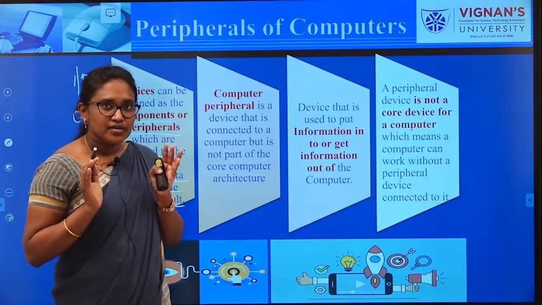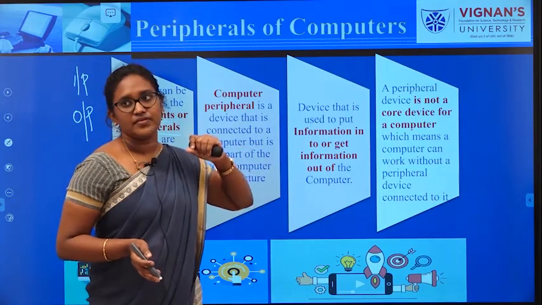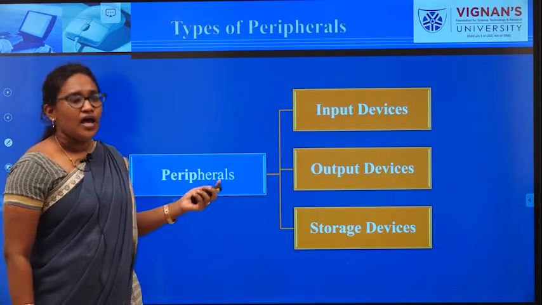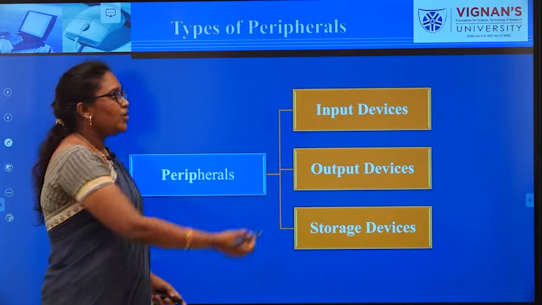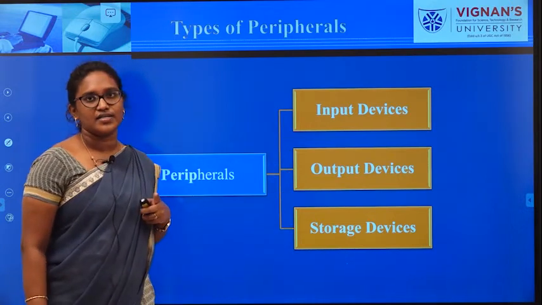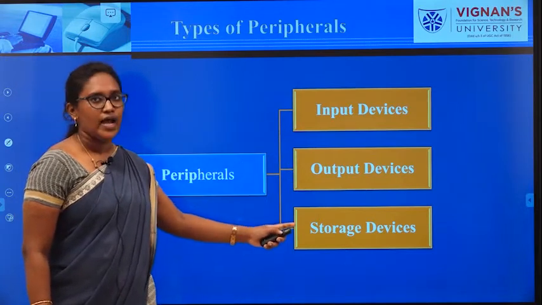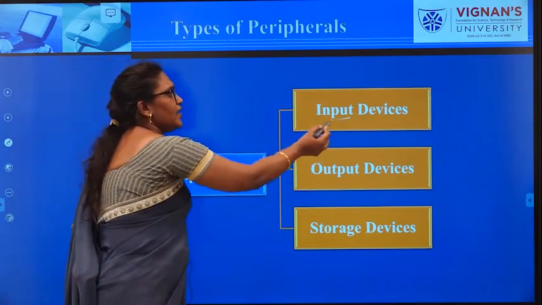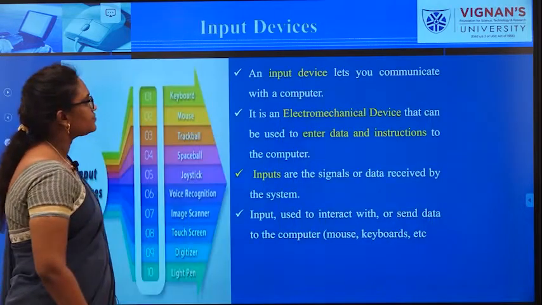So whatever processing will be done, that will be done without the help of these peripherals. Next one, types of peripherals. The peripherals are classified into three types: input devices, output devices, and storage devices. You are familiar with input, output and storage, right? We will see in detail about the functioning of all three devices.